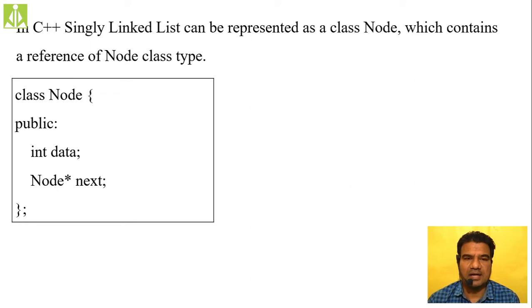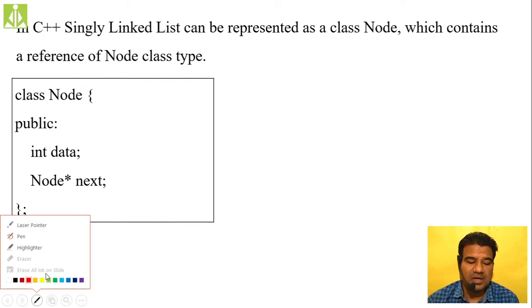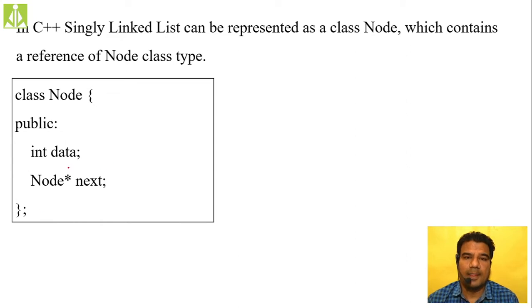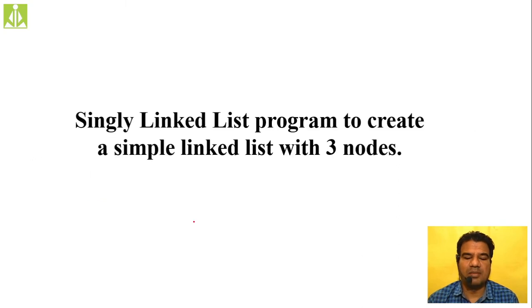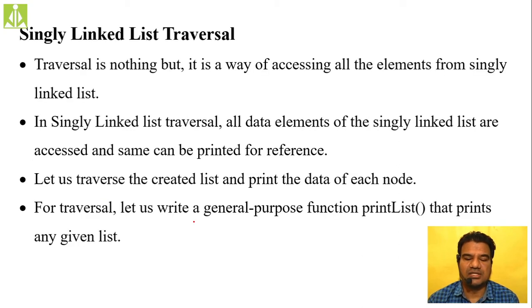Again, the second data member, what we are declaring inside this class, is a pointer to object, isn't it? It is a pointer to object. So this object is capable of pointing to a variable of type node. So when you are creating multiple nodes inside your singly linked list, this next pointer is capable of pointing to the next node inside your singly linked list. Okay. So we have seen the implementation of singly linked list with the three nodes.